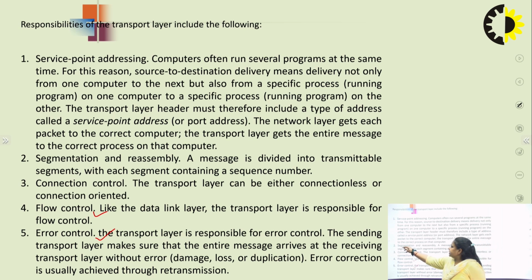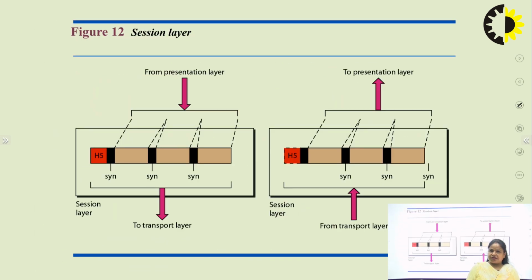The next is segmentation and reassembly. The message is divided into transmittable segments so that it is easy to understand, and it is very easy for the receiver to reassemble them. That is why we use the concept of segmentation and reassembly, and each and every segment consists of a sequence number. The next is connection control. When I am talking about the transport layer, we are using n number of protocols. That is why we need different types of connections, whether it is a connectionless protocol or a connection oriented protocol. So these are the basic responsibilities of the transport layer.